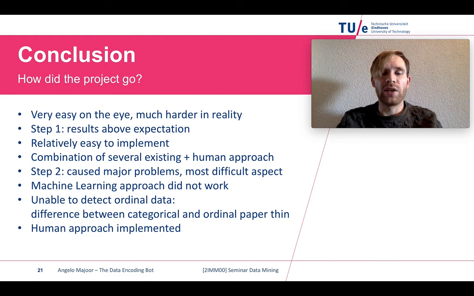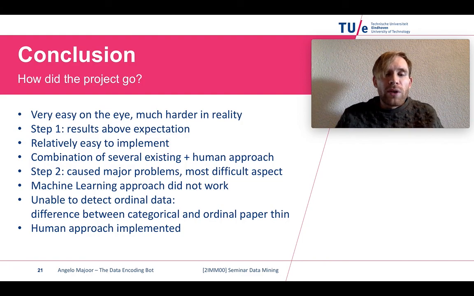First, we tried a machine learning approach, but it didn't work because it's very hard to get training data based on categorical and ordinal data. It's very time consuming to produce yourself, and because you're working with dirty data, it's all quite complicated, and in the end machine learning didn't work.